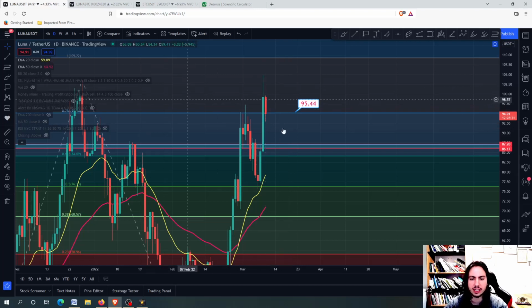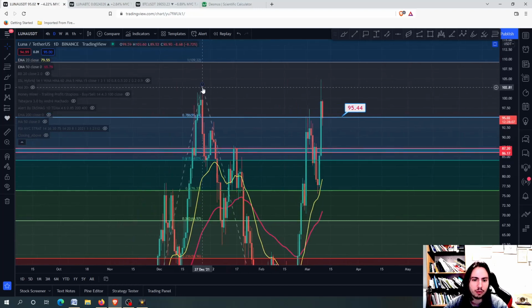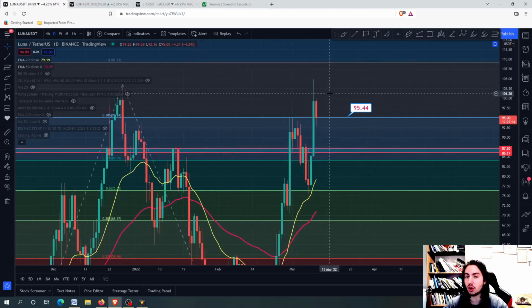Let's go right now into Luna USDT. So what we have right here is the 95 that we closed above, and we approached even getting a higher high and an all-time high just for a few cents before. 103.6 was the previous all-time high. Right now it is 104.83. So what is next for Luna? Can we get even higher, or is there a possible hidden high risk that you should be aware of? We are going to discuss everything: next price targets, what you should be doing, do not worry about that.